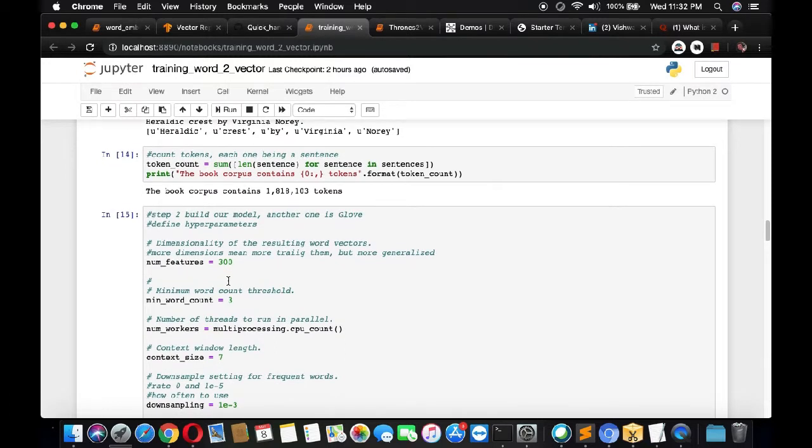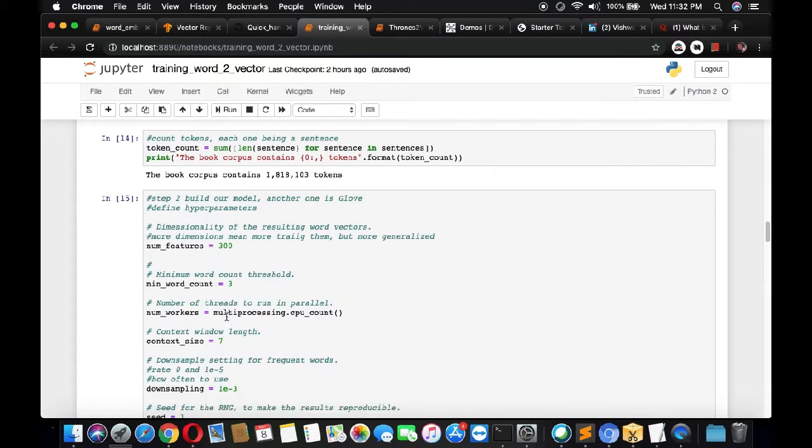Then we are using minimum word count equal to 3. Then number of workers. This is for multi-processing, so we are using as many workers as there are cores available, and we'll assign that to the number of workers. Context size is equal to 7. This is the window length, like how many words around the current word, the target word, we'll consider as the context size.